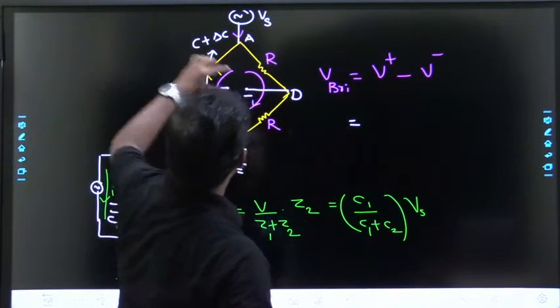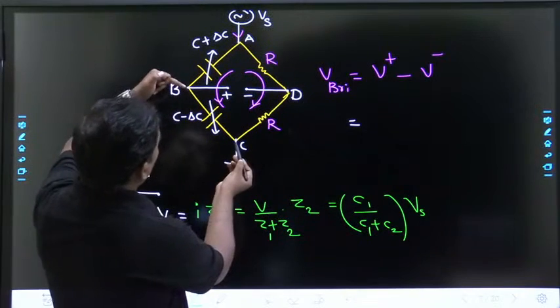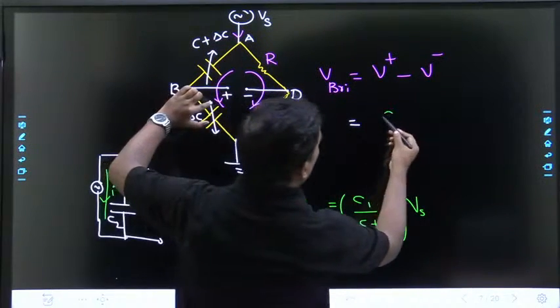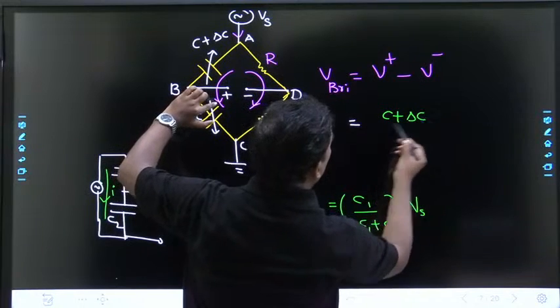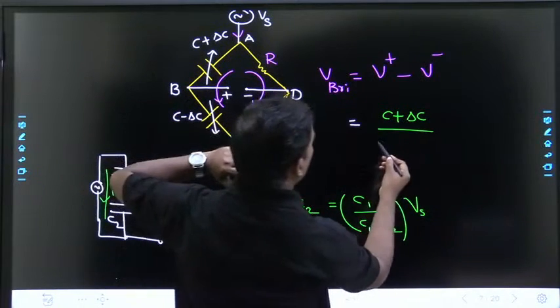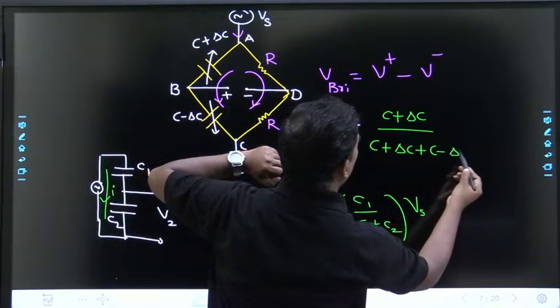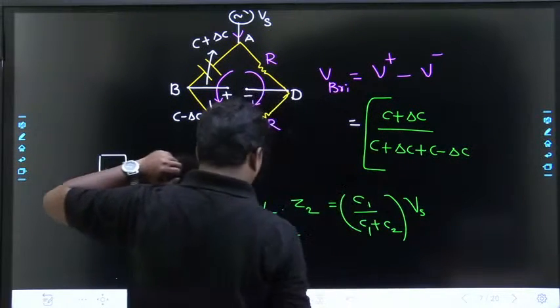Now, these two capacitors are in series, and I want the voltage drop across this. Voltage drop across this means opposite capacitance, C plus delta C, by total capacitance, C plus delta C plus C minus delta C, into the supply voltage.